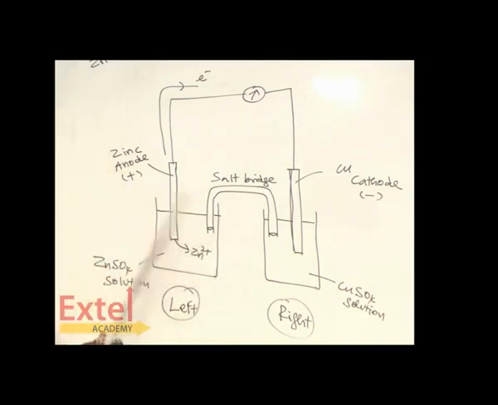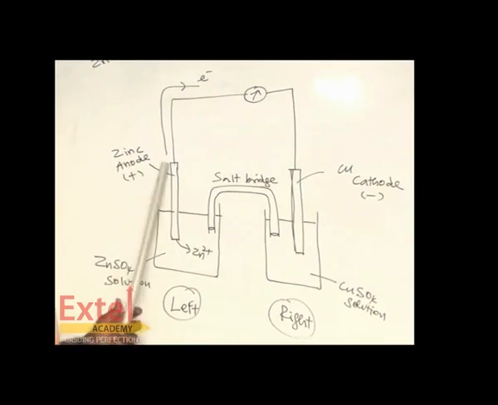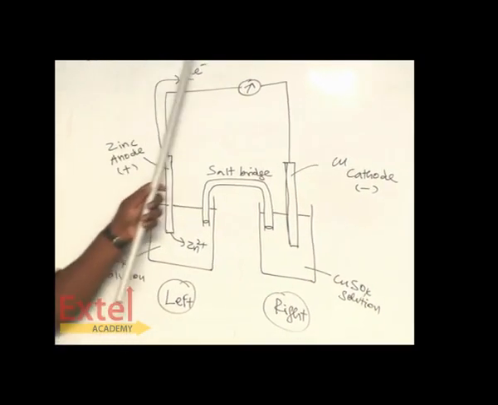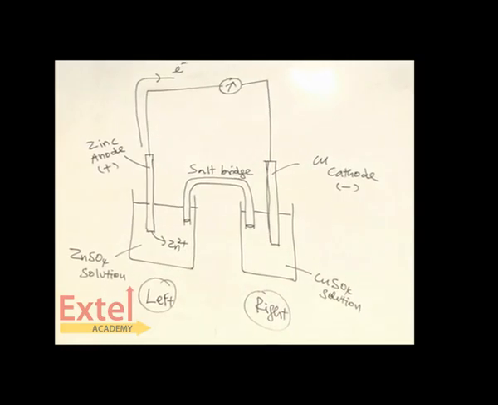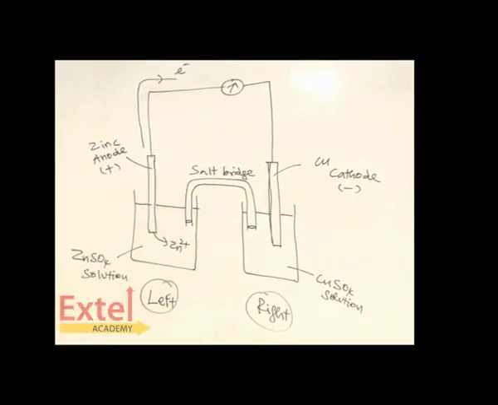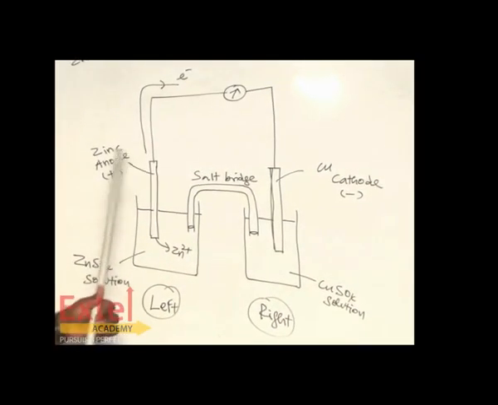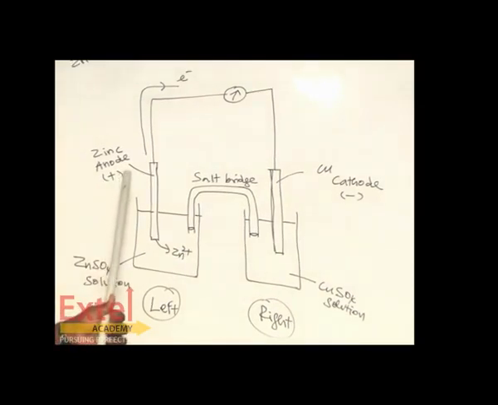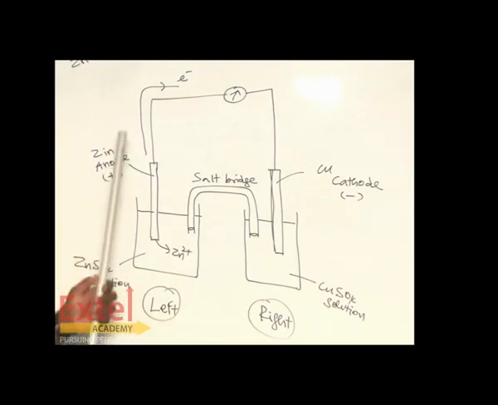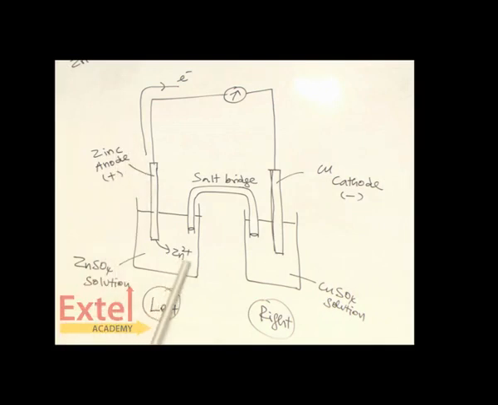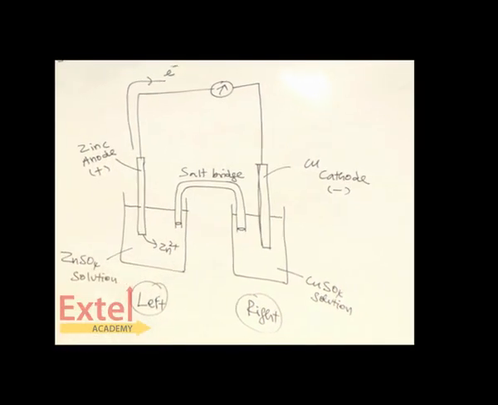Once again, at the beginning, zinc loses 2 electrons. You know very well that loss of electron is called oxidation. So oxidation takes place in anode. Any electrode at which oxidation takes place is called anode. It is on the left hand side. So zinc loses 2 electrons and forms zinc ion. This is the first one.